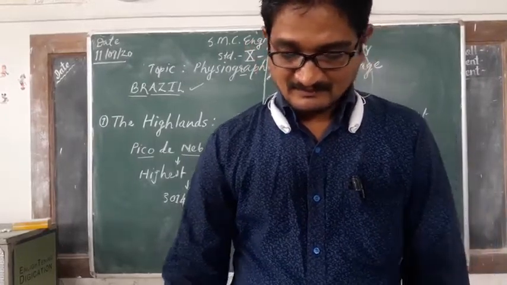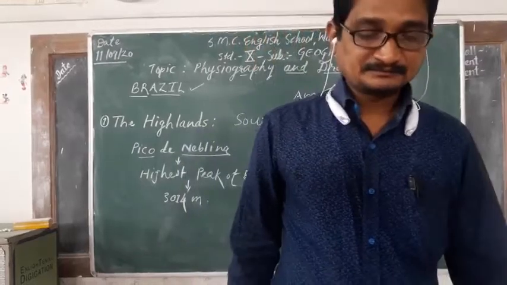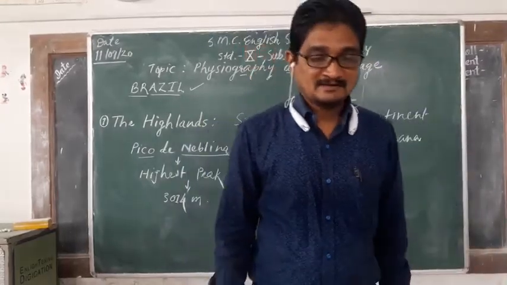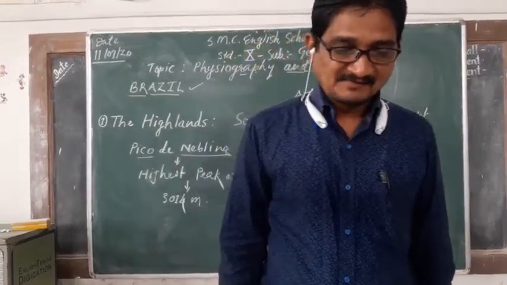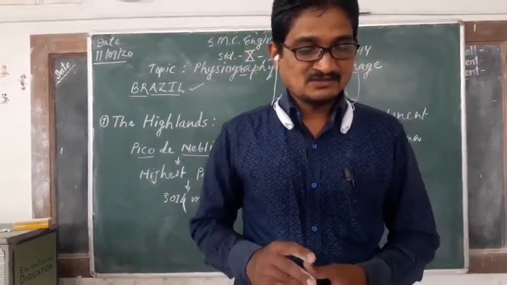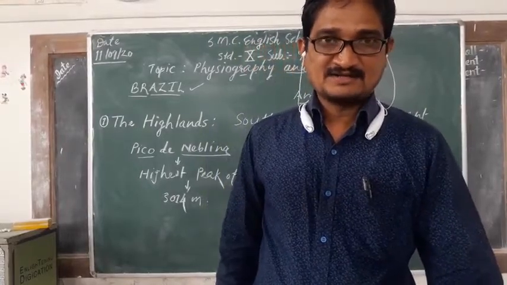And observe the map. Some major rivers like Uruguay, Paraguay and Paraná originate from the southern slopes of the highlands and enter Argentina.